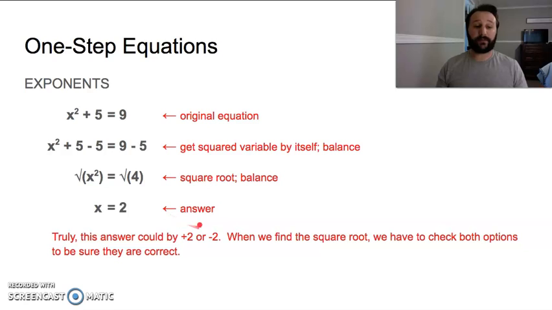So we check if both options are correct. Normally we would. I'm going to just kind of go past that. It's 2 and negative 2. They're both good answers for this, okay? Normally you would double check that and make sure, if you'd like to, whenever you come to these problems, just put in positive 2 for x and negative 2 for x, and you should be able to tell whether or not they work.